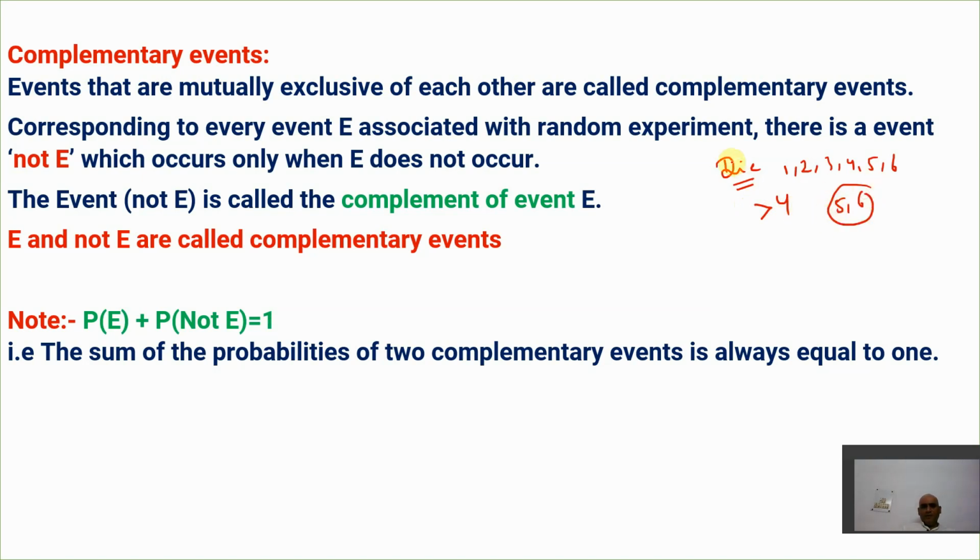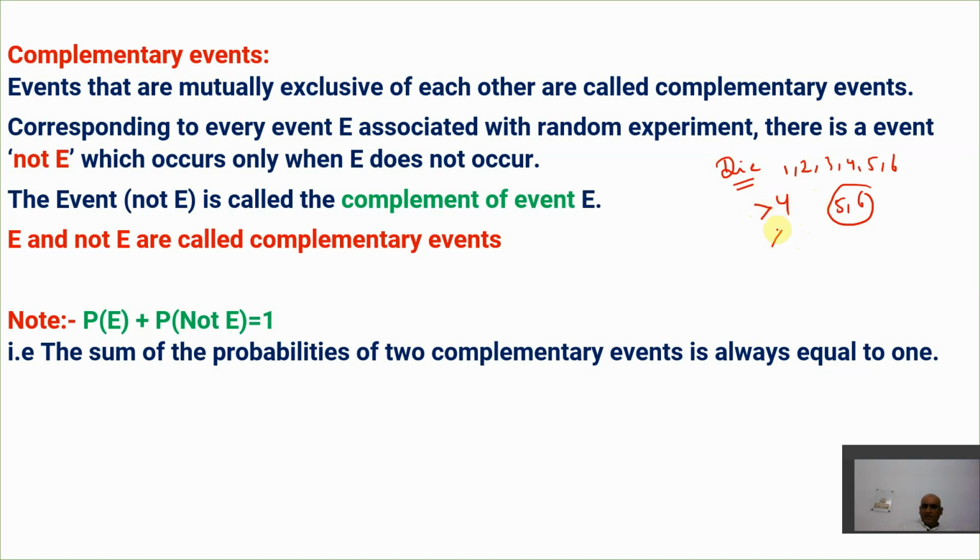Greater than 4 means what? So on throwing a die, the probability of an event greater than 4 is what? Either 5 or 6 can come. I hope you get this point. So this is the event of getting a number greater than 4. Now, if I say I need to find a number which is not greater than 4, then greater than 4 is what?